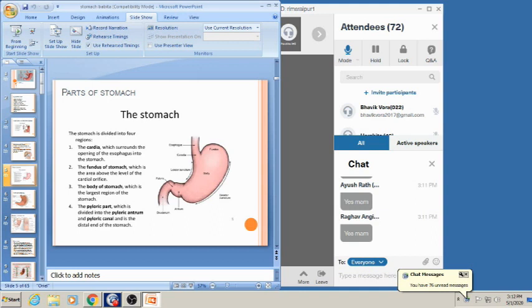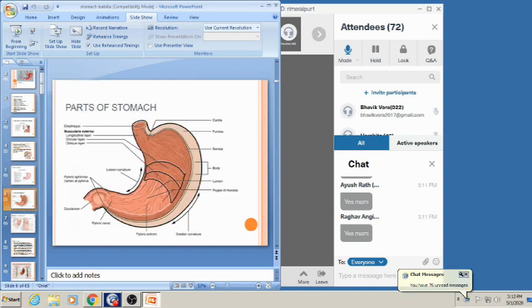So this is the cardiac part of stomach, where the esophagus opens, fundus, which is above the cardial surface, body, which is the largest region of the stomach, and pyloric part, which is divided into pyloric antrum and pyloric canal.